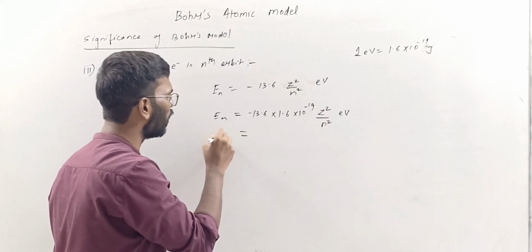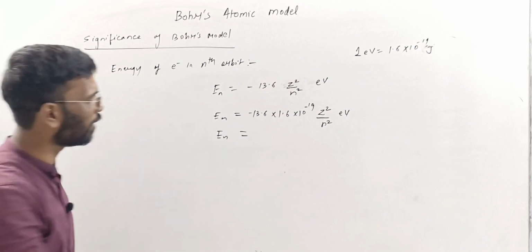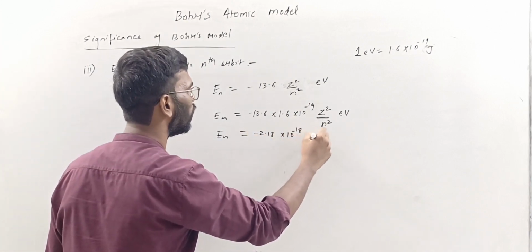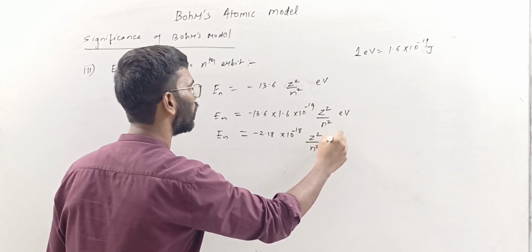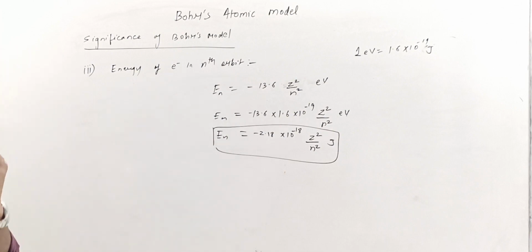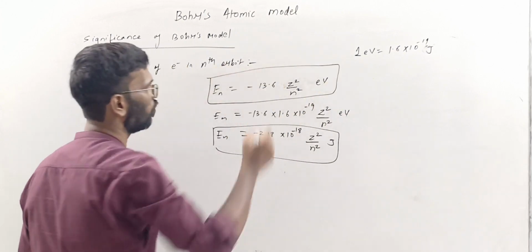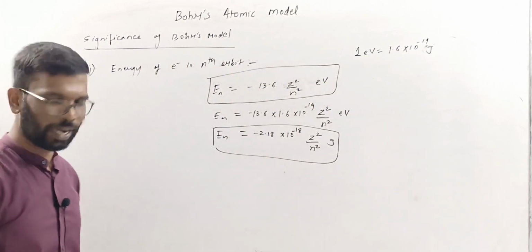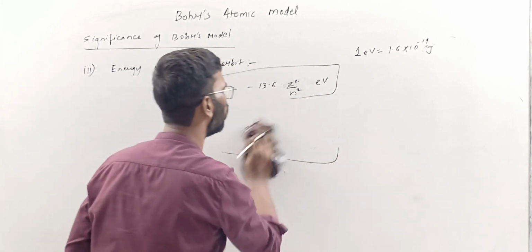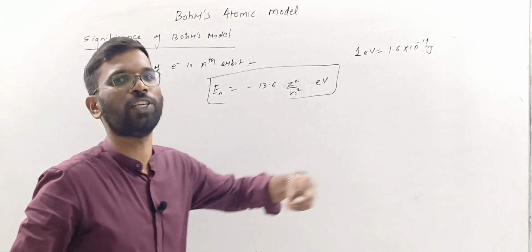So in joules, it comes to minus 2.18 into 10 raised to minus 18 Z square by n square joules. This formula is in joules, and the other formula is in electron volt, the energy of the electron in the nth orbit in electron volt. So let's stick to one of the formulas, and let's decide what happens to the energy of the electron as we go away from the nucleus.